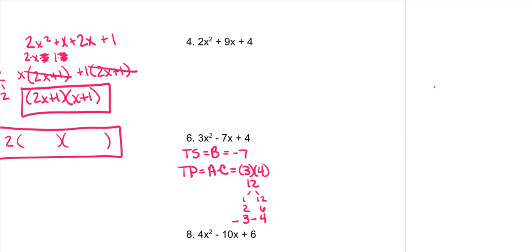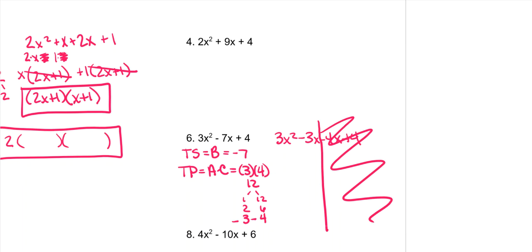So now what we're going to do is you're going to write your first term, which is your 3x squared. Then you're going to write these with x's. So -3x minus 4x. And then you put back in your last term, so +4. Split it down the middle. We're going to ignore this side for just a minute. So this is 3 times x, and then this one is 3 times x. So what can come out is a 3x. So a 3x can come out, and this will go away. This will go away. Remember, if there's nothing, it's a 1. So what's left is x minus 1.